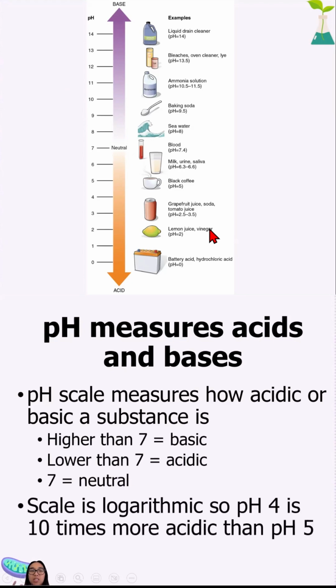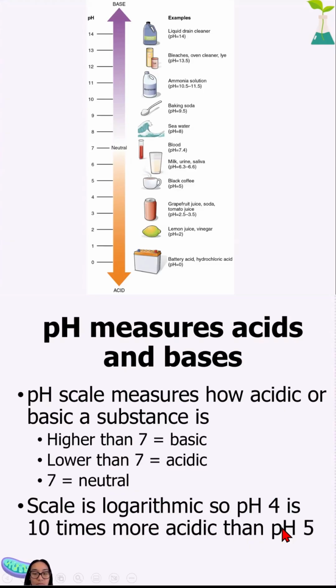Now, what does this acid base have to do with anything? It has to do with the positive hydrogen ions, which we can discuss in a different video. So for now, just know that higher than 7 is basic, lower than 7 is acidic. That's all you should know. Now the pH scale is logarithmic. I don't want to go into the math too much, but basically what it means is that the jump from one number to another is actually times 10.